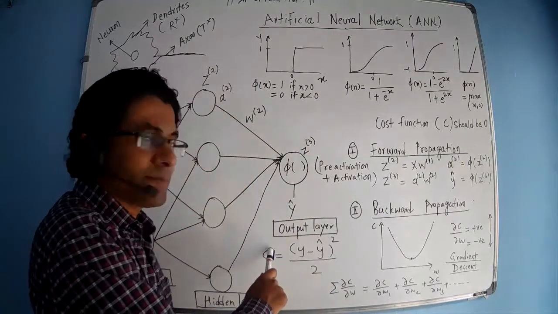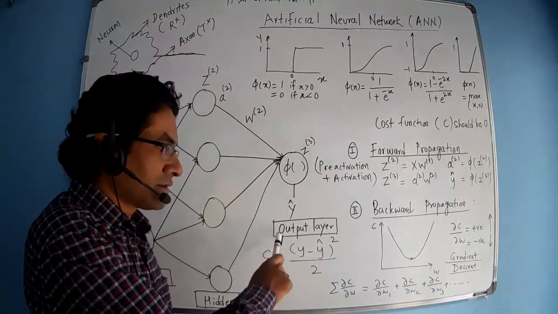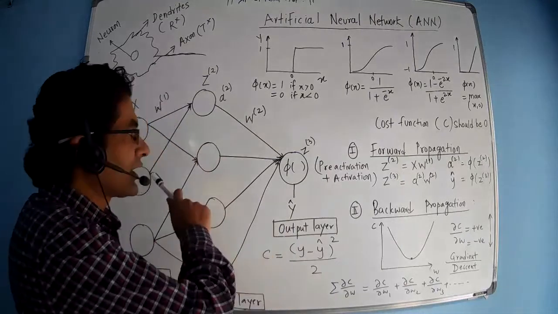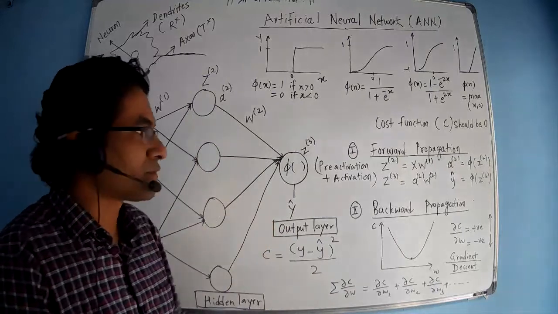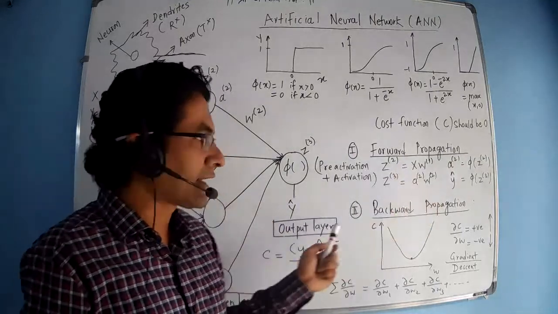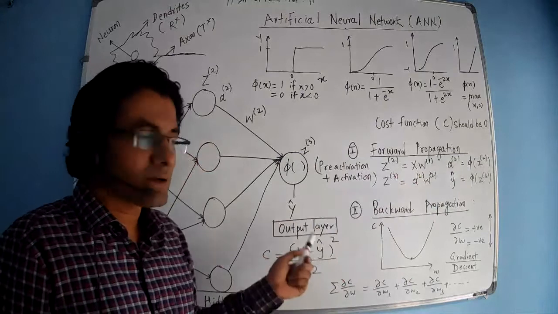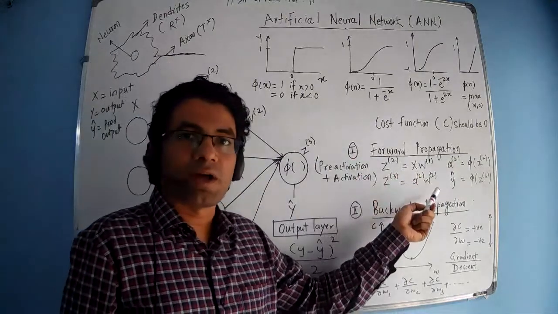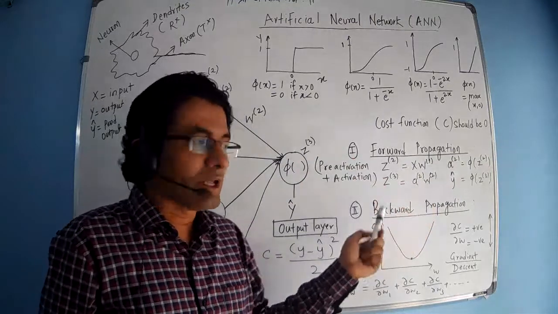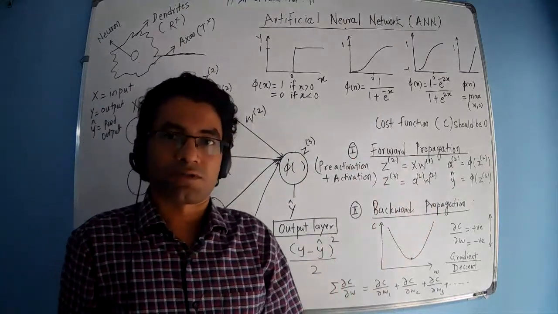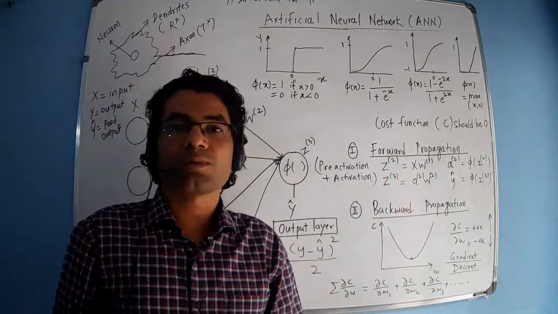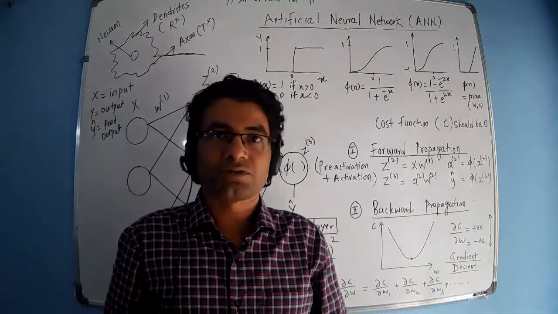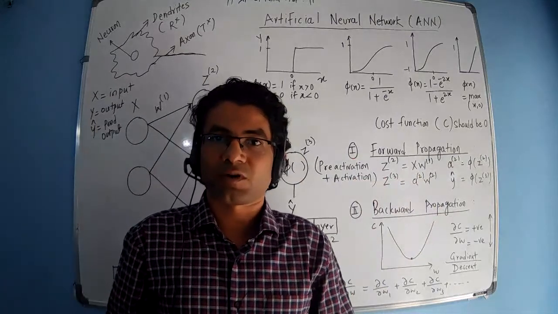Once you get the C, if it is a bigger value, you have to modify the weights. Again, you have to do the same process of forward propagation. Again, calculate C. If C is again bigger, again modify the weights. Again, calculate all the values according to forward propagation till you get the minimum value of the cost function. So this is the overall process of an artificial neural network, in which we are using forward propagation as well as backward propagation.